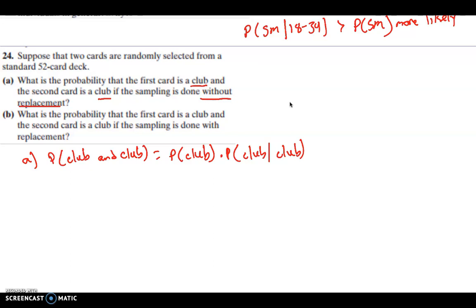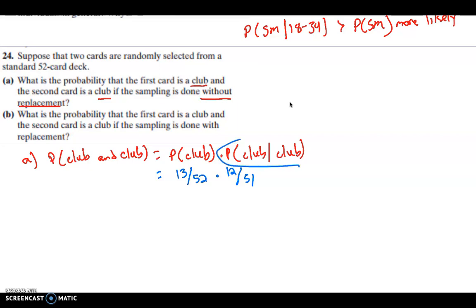Okay, so this is going to equal the probability of a club, which is 13 out of 52, because there are 13 clubs in the 52 cards. Then we're going to multiply that by, now we know in the first draw we've selected a club, so we're down to 12 clubs because we've taken one of the 13 out. We didn't replace it. There are only 51 cards remaining.